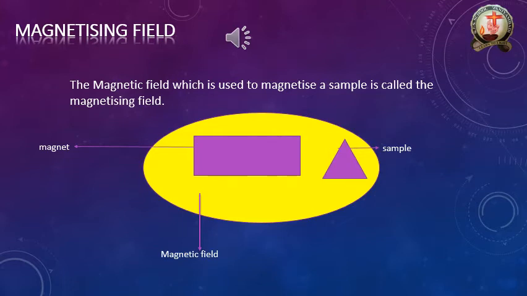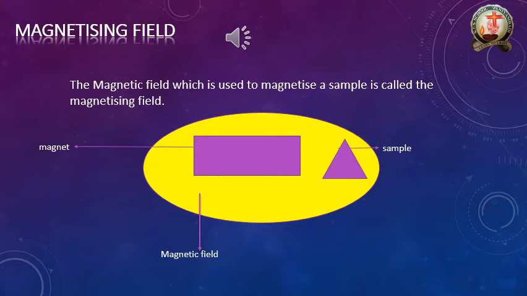In this magnetic field I am placing one sample. A sample is nothing but one iron material. In that magnetic field region I am placing one sample. Do you observe the diagram? I placed one sample, correct? So suppose we take that the sample is the iron material. Okay, iron.